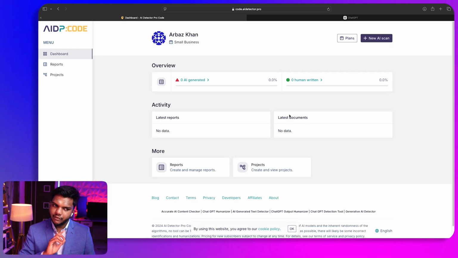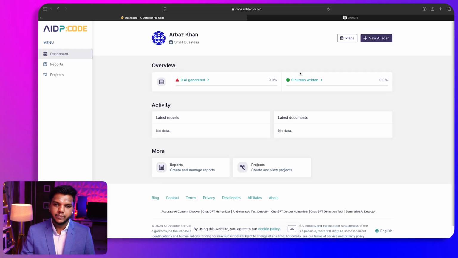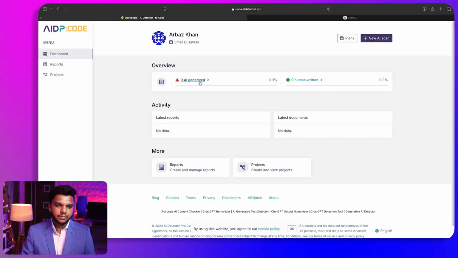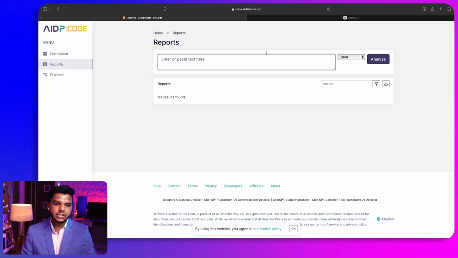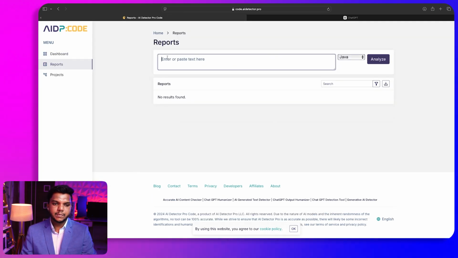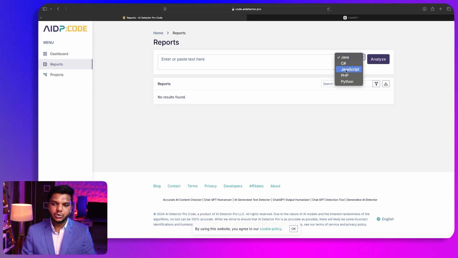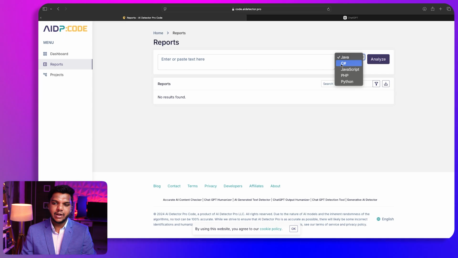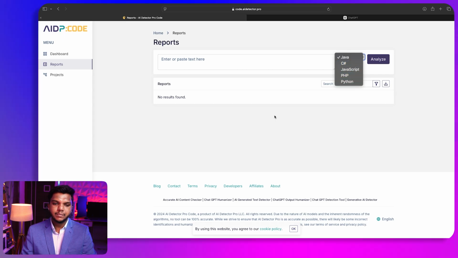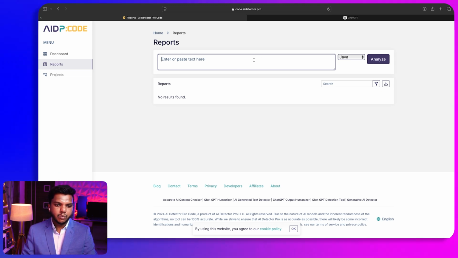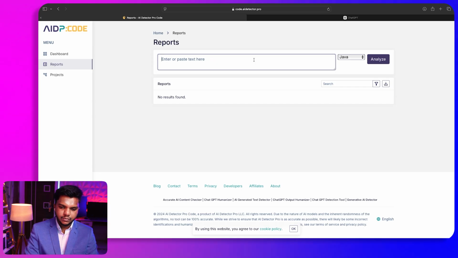If I go to the dashboard, over here you can see the overview: human written, AI generated, showing real-time stats. If I move to the reports section, this is how it looks, and we can paste the code in this particular box. We also have the option to select different programming languages from here, like Java, C Sharp, JavaScript, PHP, and Python. So I will try to add a piece of code that I've already generated from AI, and paste that over here.